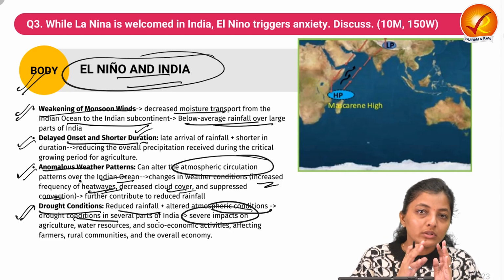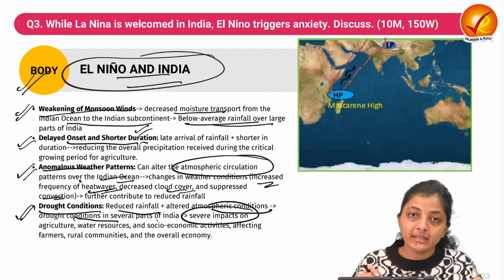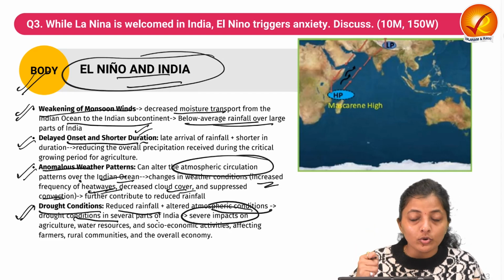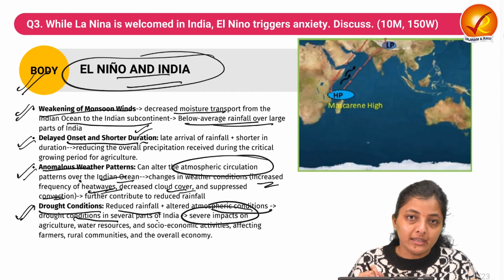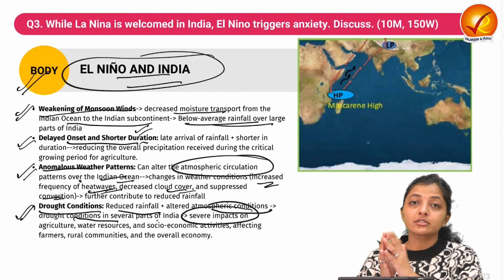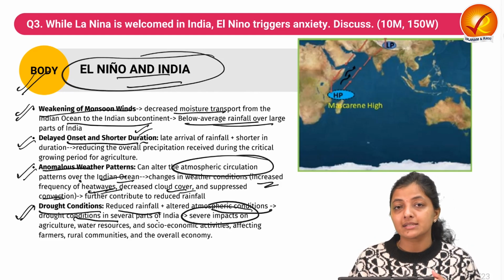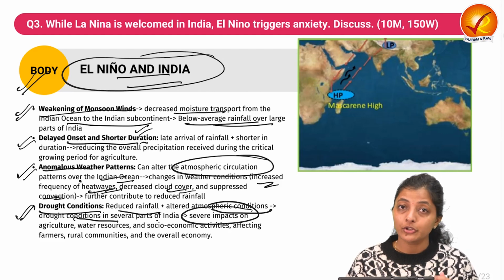Now we know that El Nino negatively impacts India due to the weakening of the monsoon, the delayed onset of the monsoon and the shorter duration of the monsoon in India. But it impacts only the monsoon, so how does it impact the whole of India? Because 60% of our agriculture is rain-fed agriculture and the number of people dependent on agriculture is huge.